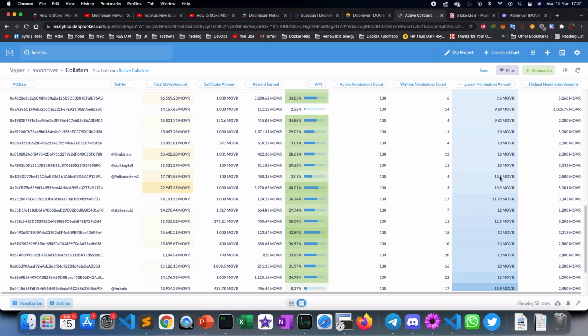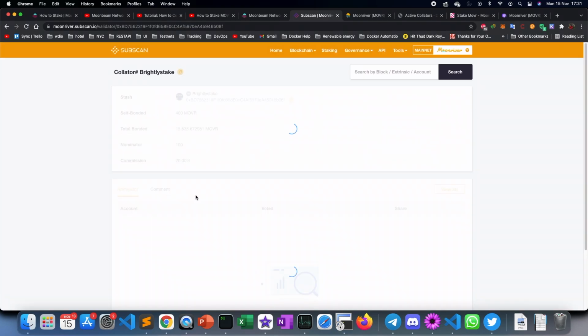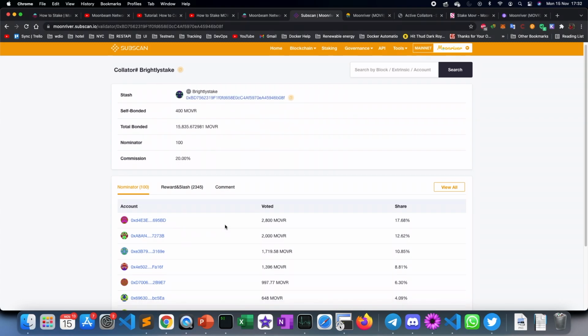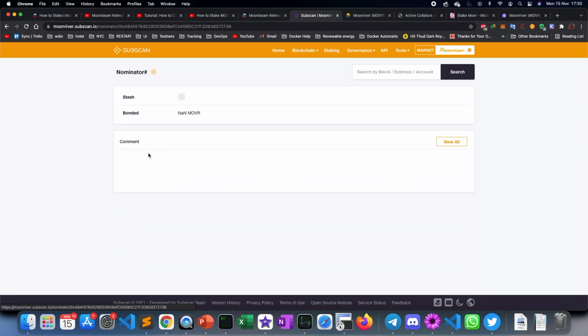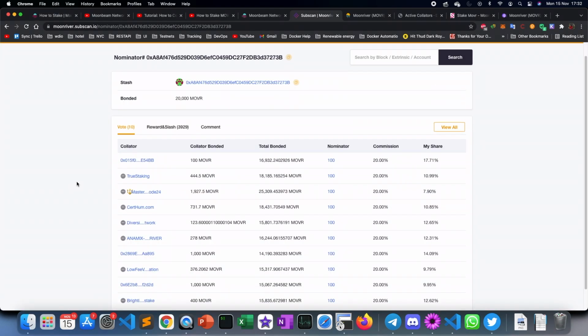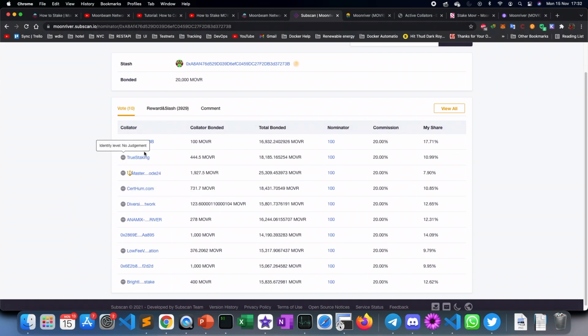If your stake is big, you can obviously choose to nominate to different collators. That's what people usually do. For example, if you are taking a look at Brightly Stake, which is us, you can see the nominators here. There are people who have staked 2,800 and people who have staked 2,000. If you take a look at the second one, he or she seems to have a large stake, and the strategy that they have used is to distribute among different folks. Depending upon the amount that they have distributed, the share might vary.